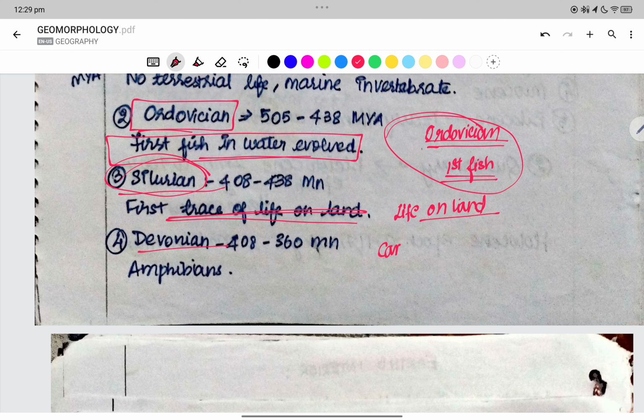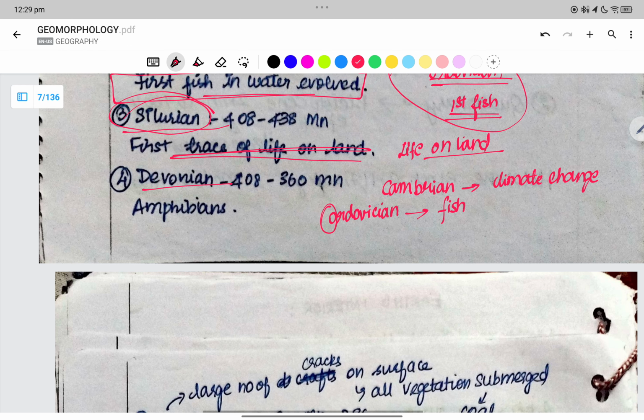So Cambrian is related to climate change. Ordovician is related to fish.